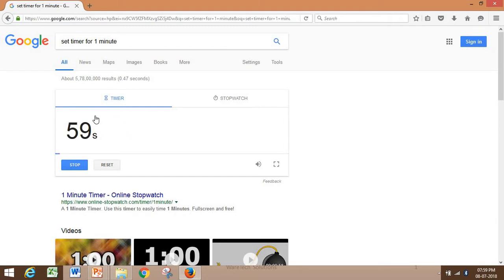The timer automatically comes up and starts. When I click stop, it stops, and again I click to start.